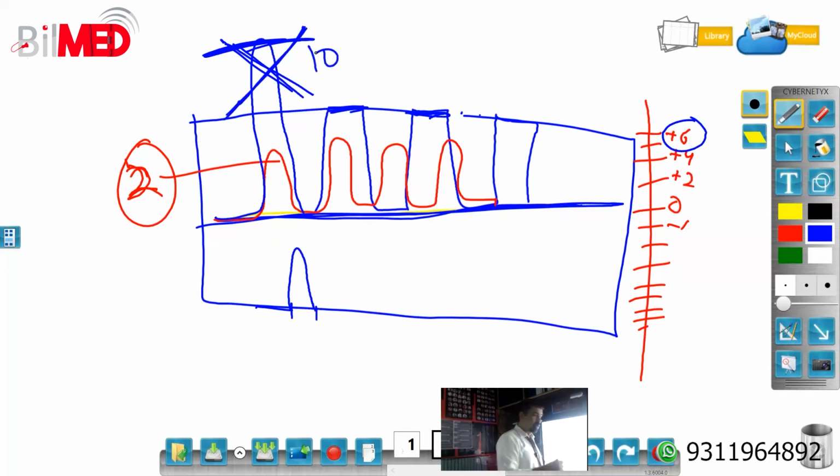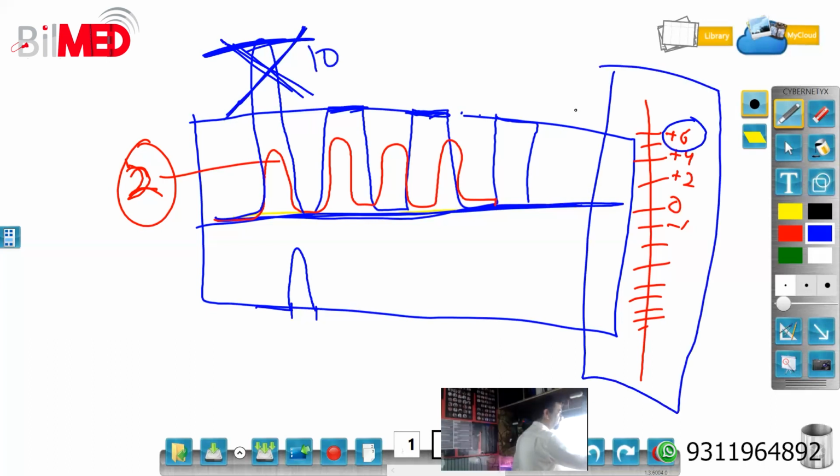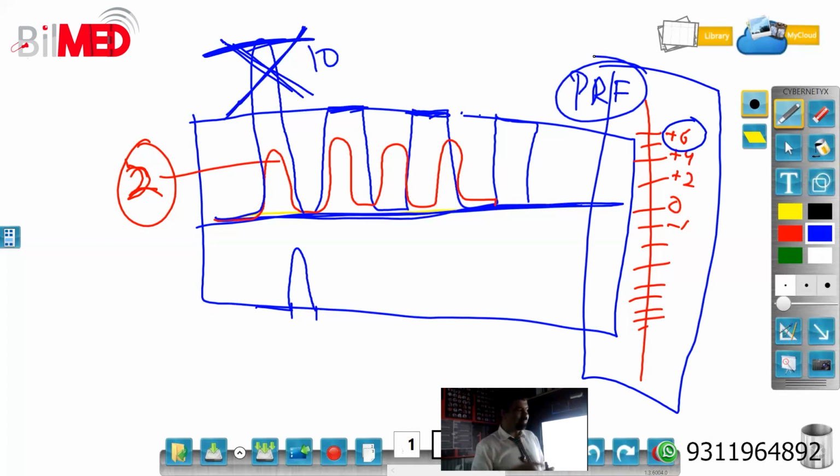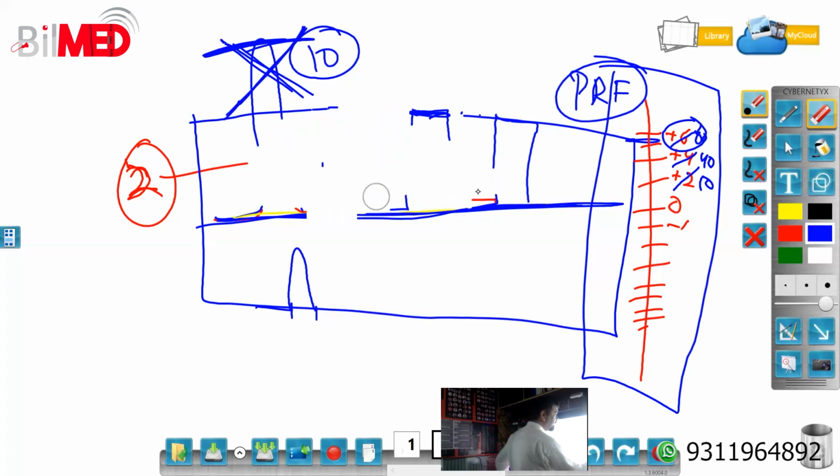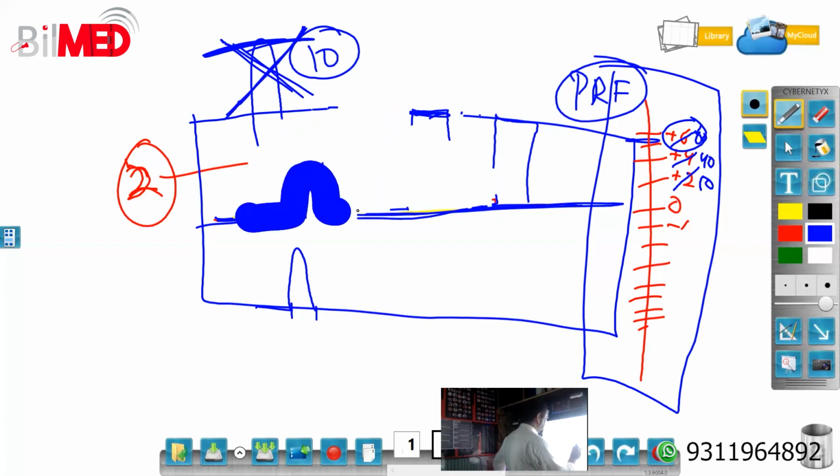Then what you have to do? You have to increase this PRF. This is called the PRF. Now you have to see in your machine where the PRF is. By increasing or decreasing the PRF, this 2 will not be 2. This will be maybe a 10. This 4 will not be 4. It can be a 40. This 60, maybe it will be a 50 or a 60, anything. Now if it is up to 60, and I am having maybe a 10, it will easily set. I will see a wave which is fitted over here, and I will see it like this.